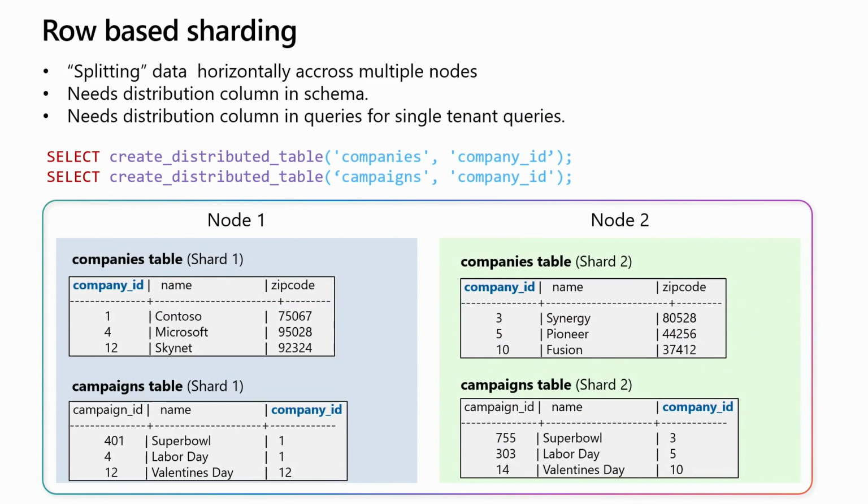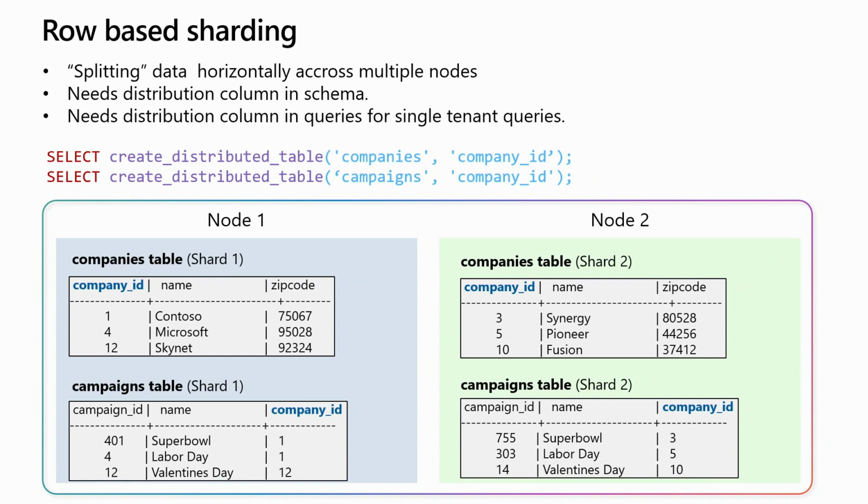Next, let's look at row-based sharding. So sharding is a process of splitting a table into pieces called shards, which are distributed across the cluster. It requires a distribution key. So if we consider this companies table and the campaigns table, the highlighted column company ID is the shard key. And if you create a distributed table like that, as you insert the data, the company ID is hashed and placed into a shard. And each shard has a range of hash values that it can contain. So it's distributed across the cluster.